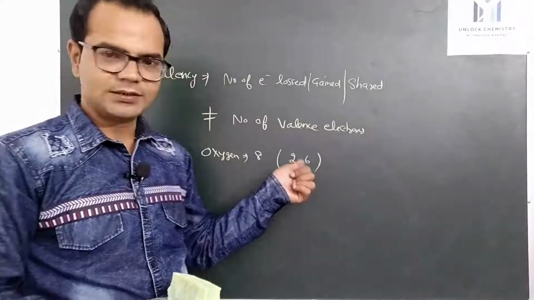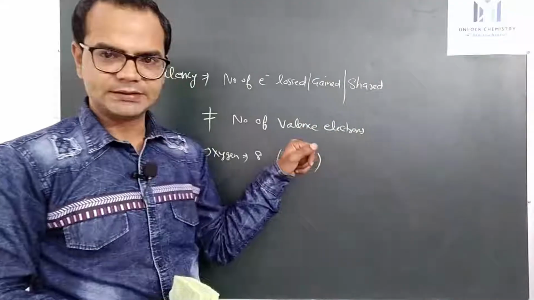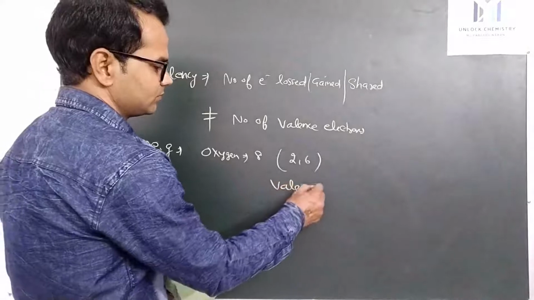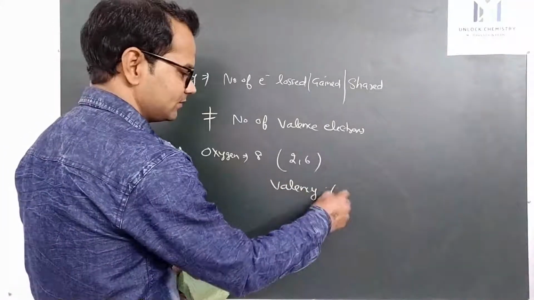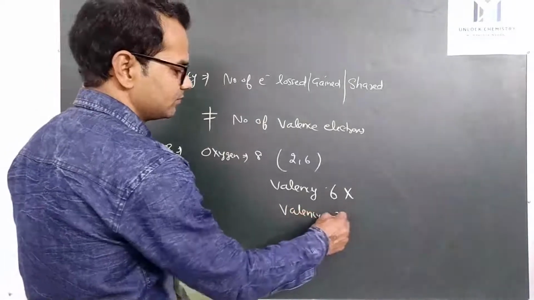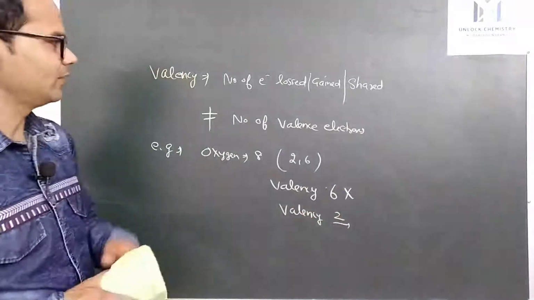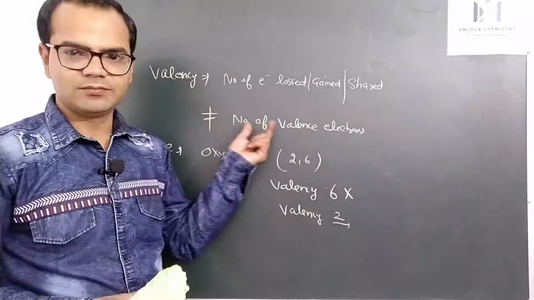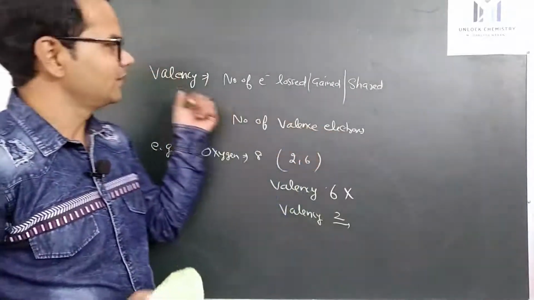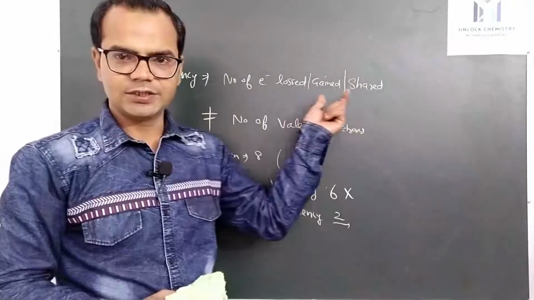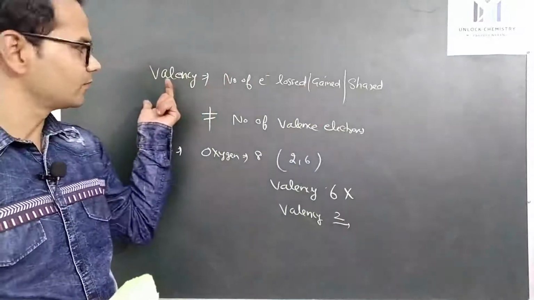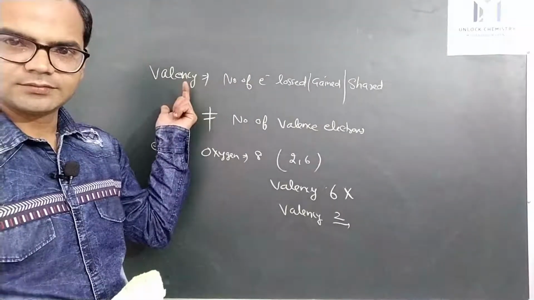But no, it gained 2 electrons to complete its octet, so its valency is not 6, but 2. So we cannot define valency as the number of valence electrons, but we can define it as the number of electrons lost or gained or shared by elements to complete their octet. That is called valency. Clear?